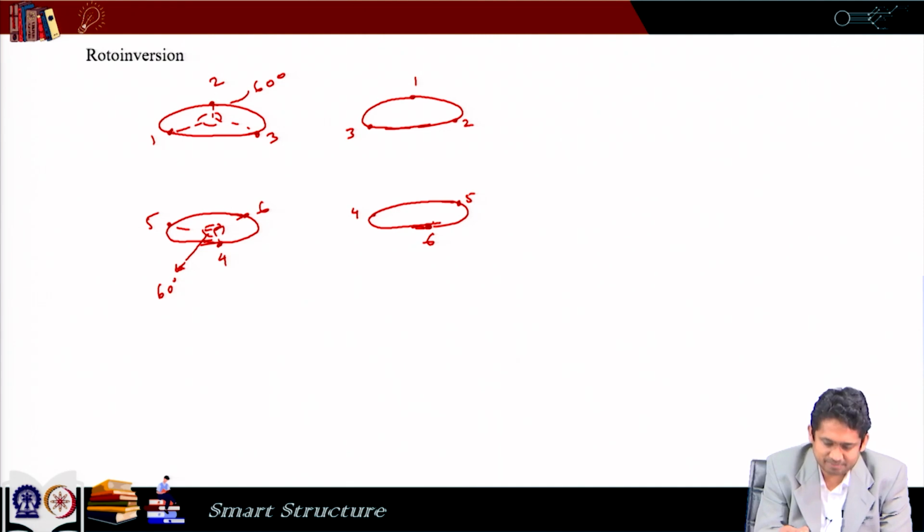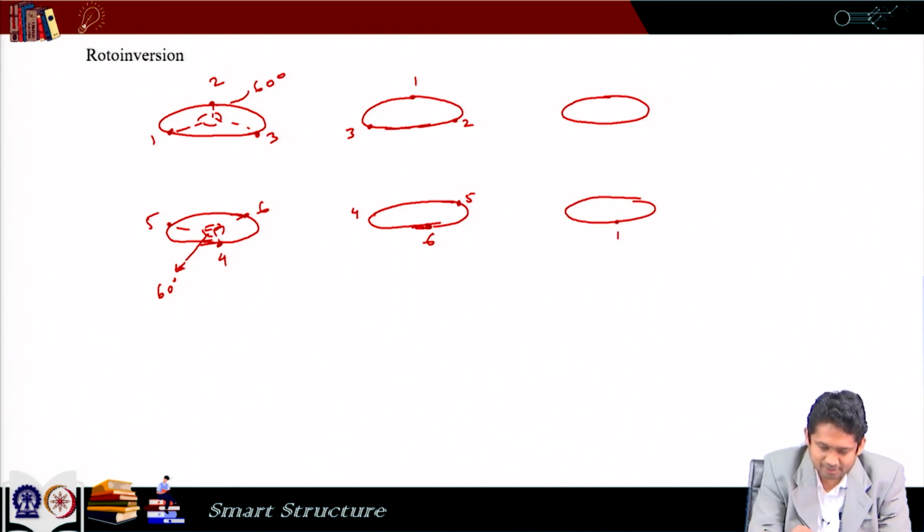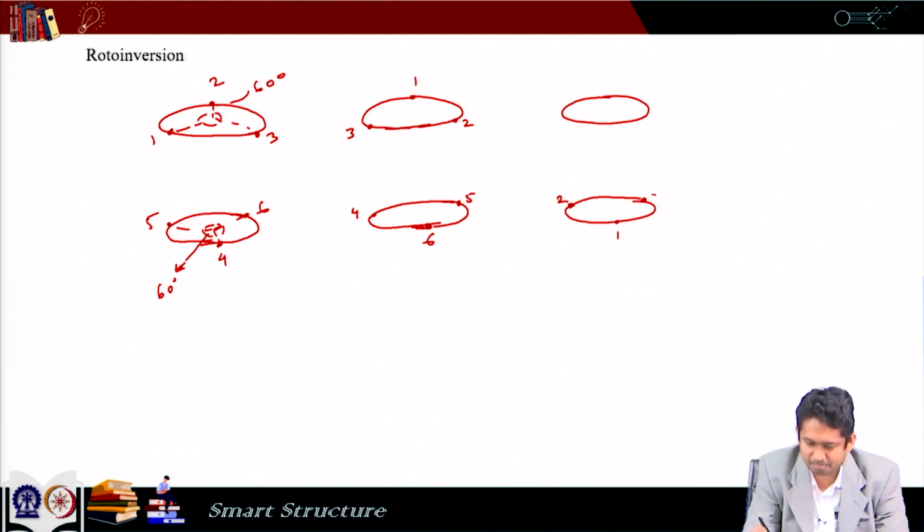Now, if they are rotated and if the places are interchanged, then we will see that point 1 comes to this point, and then point 2 comes here, and point 3 comes here, and point 6 comes here, and point 5 comes here, and point 4 comes here.